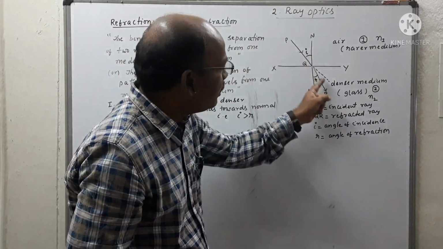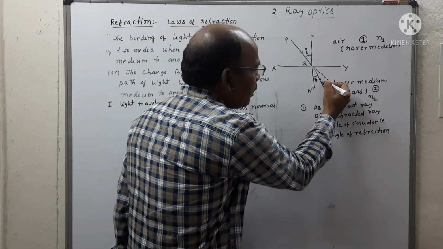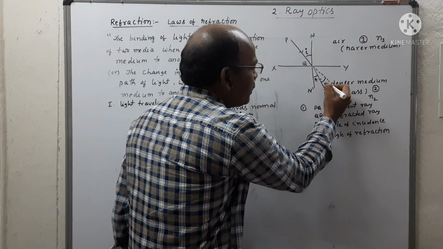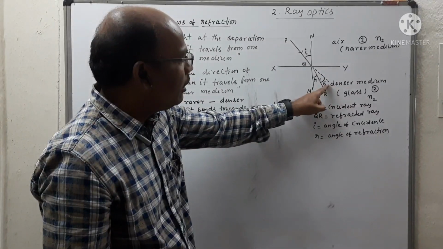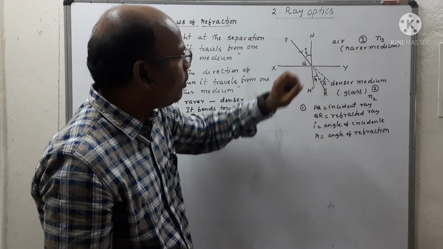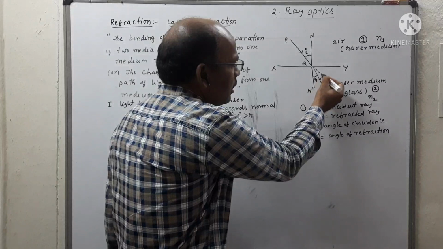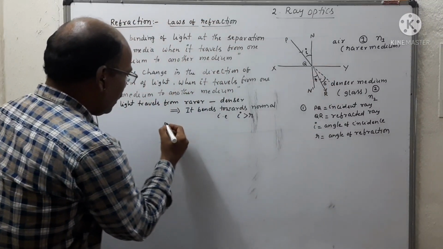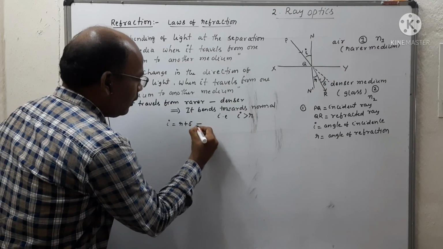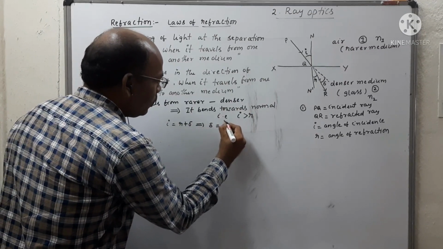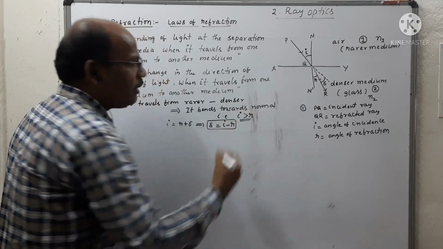The angle between the incident ray and the refracted ray QR is called the deviation angle. This is represented by delta. So how can we measure the value of delta? Delta plus R is equal to I, since these are opposite alternate angles, so the sum of the two is equal to I. Then we can write I is equal to R plus delta. This implies delta is equal to I minus R, where I is greater than R.